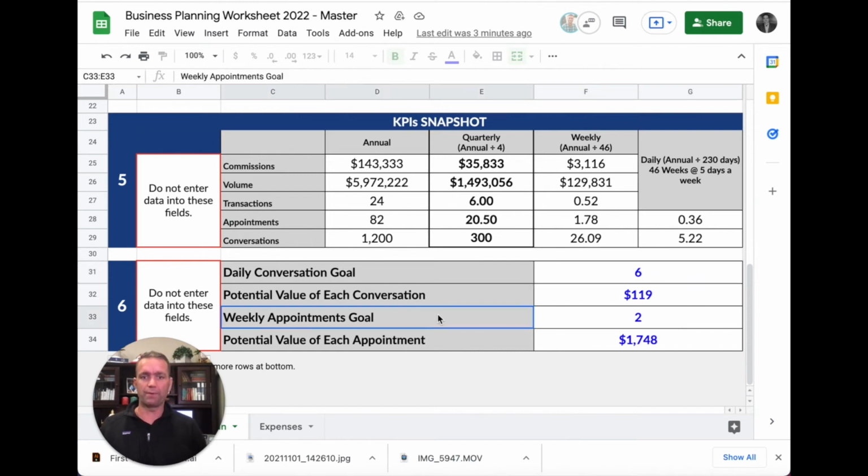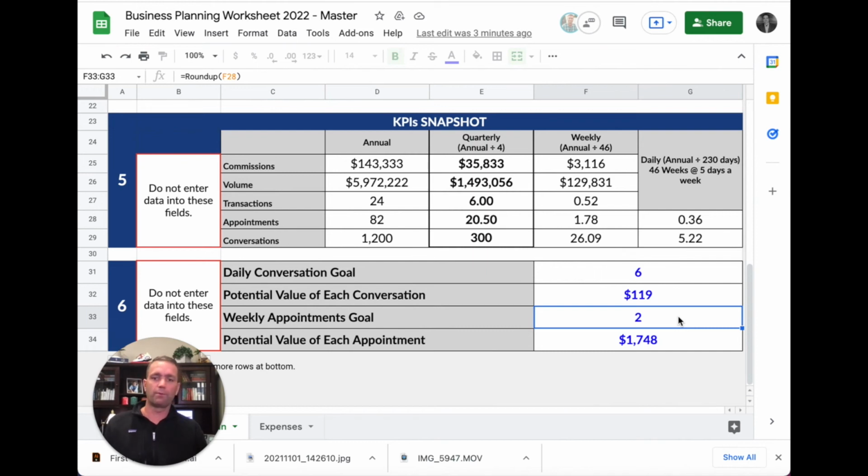And then with appointments, you could look at appointments over quarterly, monthly, yearly, however you want to. I think the best way to think about appointments is how many appointments do I need to go on this week to help me reach my goals? Well, the stats tell us, the numbers tell us, 2. It's just rounding up this column right here. So I need to go on 2 appointments every single week that I work. 6 conversations a day, 2 appointments a week.